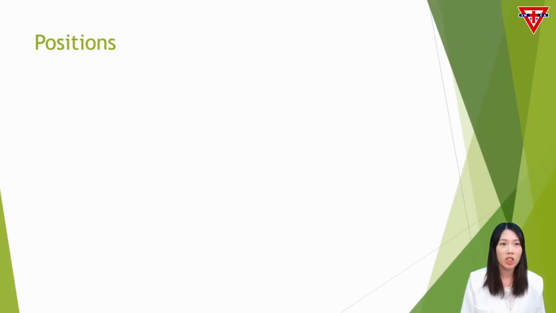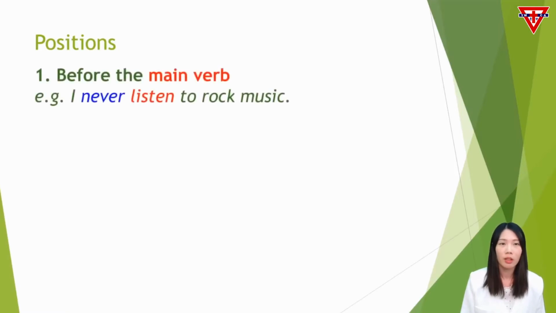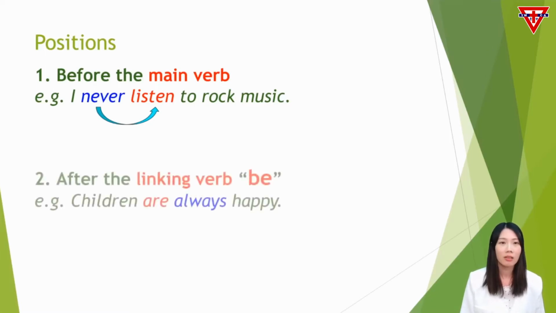There are two positions for these adverbs. First, before the verb. From the previous example, I never listen to rock music. The adverb never should be placed before the verb listen. Second, if the verb is a verb to be, such as is, Emma, was, were, the adverb should be placed after the verb to be.